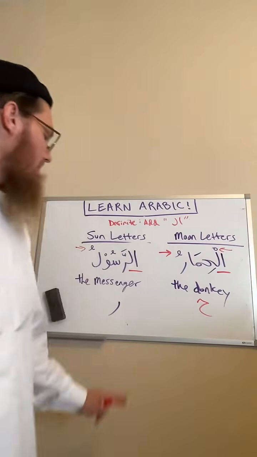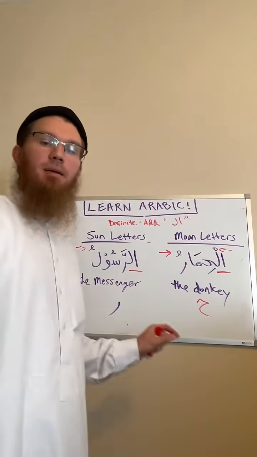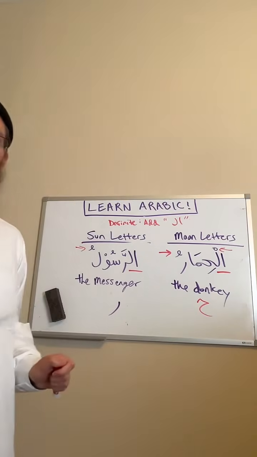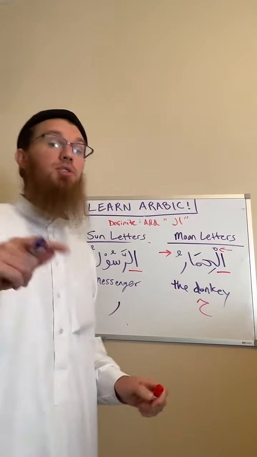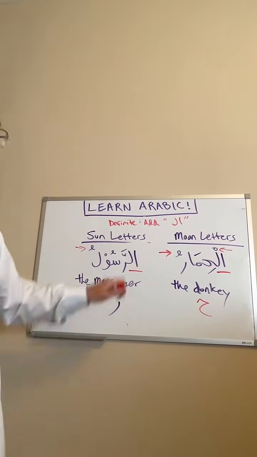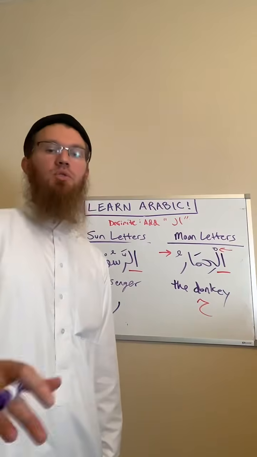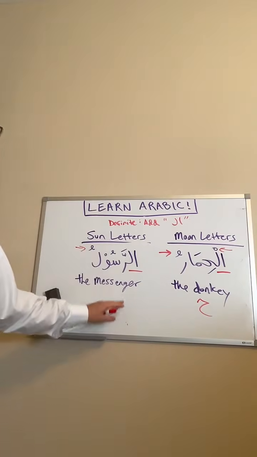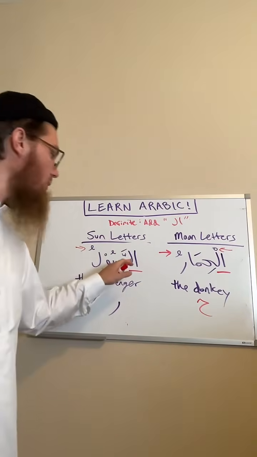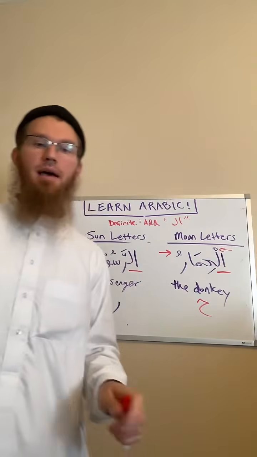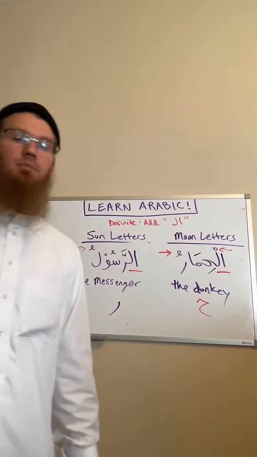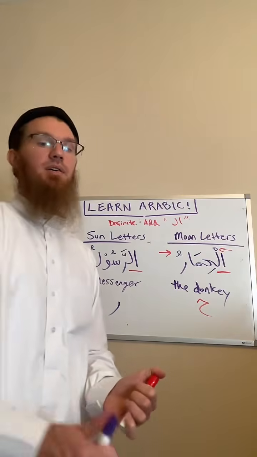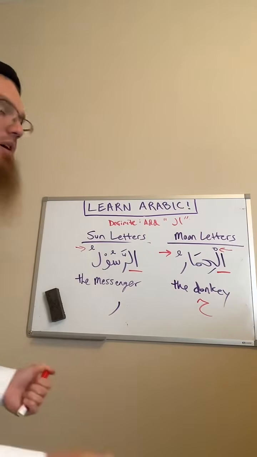True or false? The letter Ra is a sun letter, therefore we do pronounce the lam. This is very good. This is false.